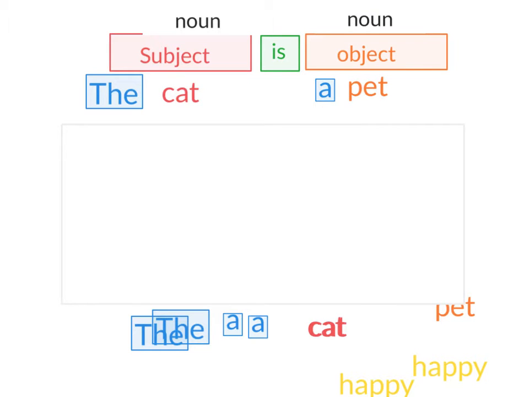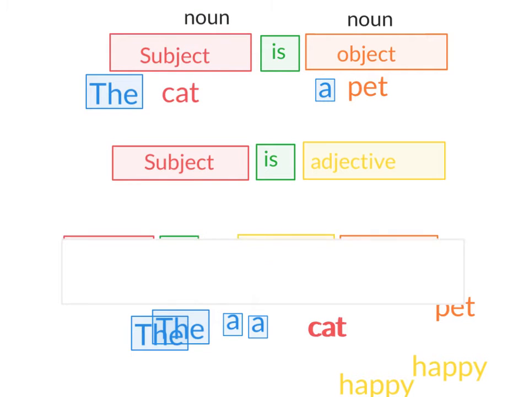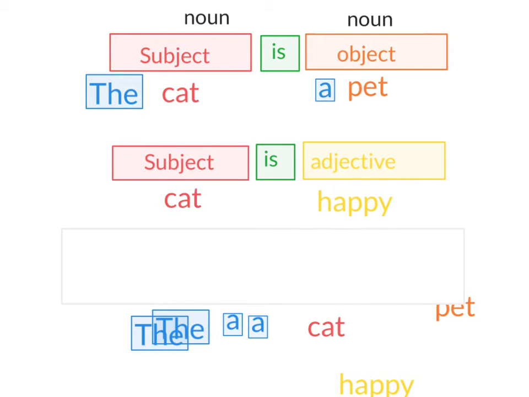We also talked about how we can have a subject is an adjective. So this is a noun and then a word that tells us what kind of noun it is. So an example here, we could say the cat is happy. We cannot say cat is happy. So we would also put the in front of it. The cat is happy.